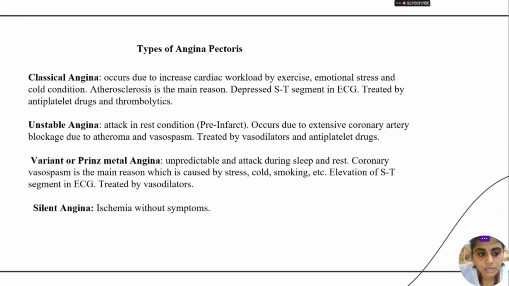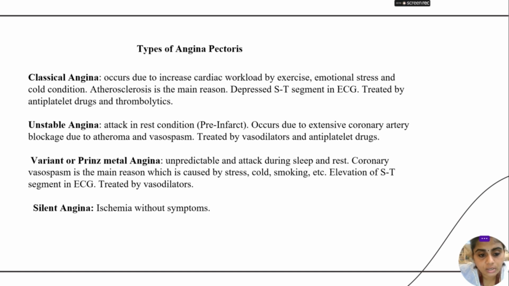There are four types of angina pectoris: classical angina, unstable angina, variant angina, and silent angina. What is classical angina? It occurs due to an increase in cardiac workload, like exercise, emotional stress and cold conditions. Even cold conditions lead to classical angina. Here atherosclerosis is the main reason.